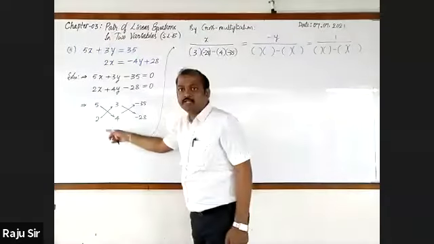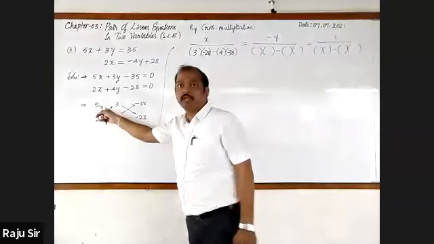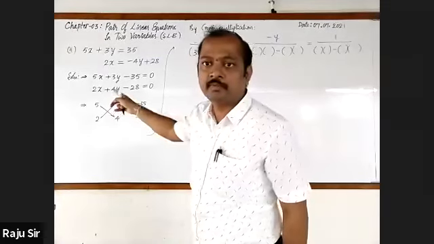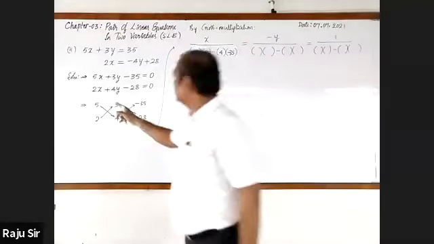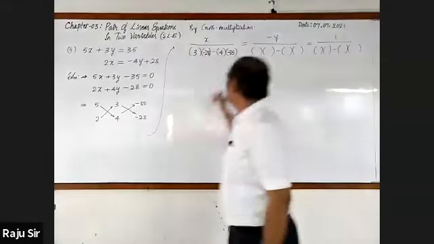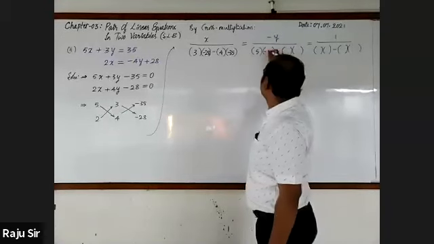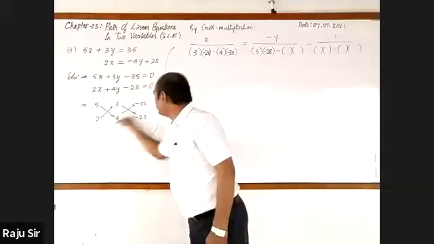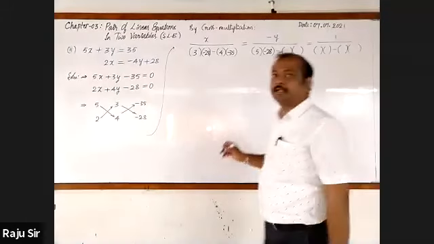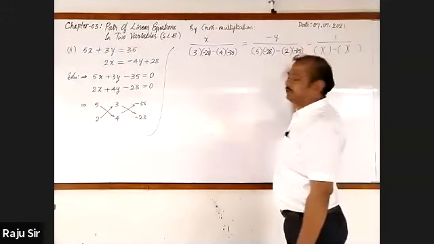Leave the coefficients of y. Consider the remaining. It is 5 and minus 28. Then 2 and minus 35.